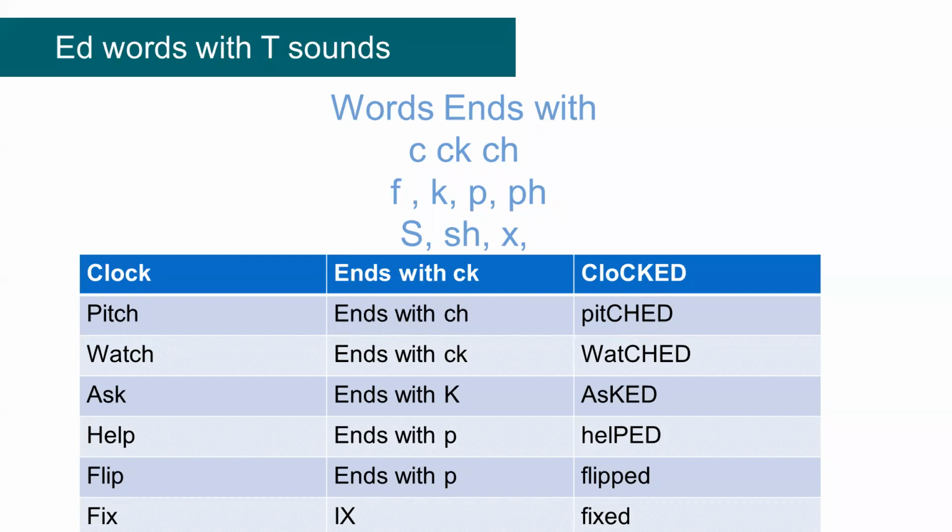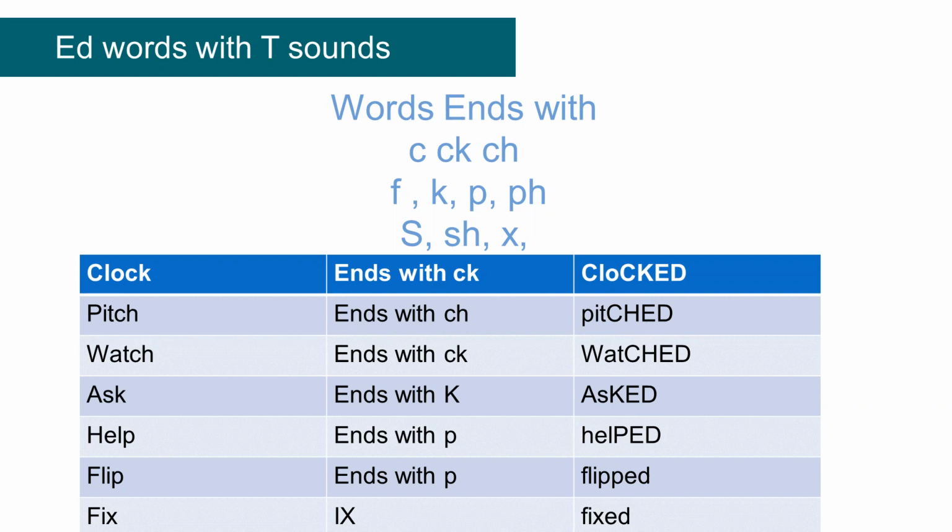Now we're going to look at ED words with T sounds. If the root word ends with C, CK, CH, F, K, P, PH, S, SH, and X, they all end with a T sound.